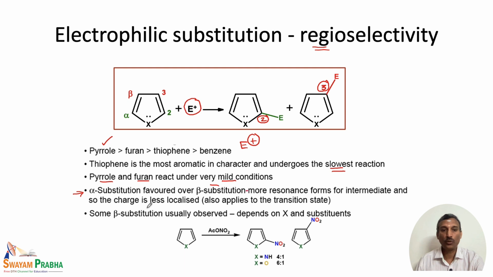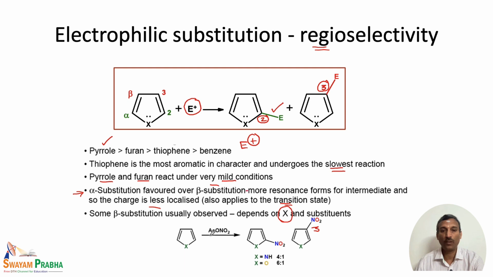And also the charge is less localized, that means it applies to the transition state. So these are all the reasons by which the 2 substitution is the most favored compared to 3 substitution. And of course, depending on the heteroatom, reaction at the 3 position can also be observed.